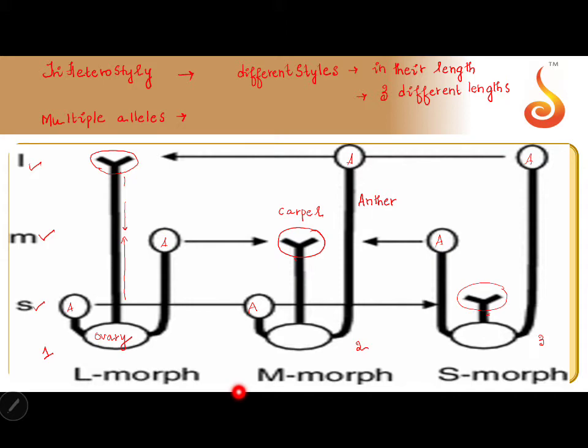These lengths are relative in the same species. Now I have the anthers also. In a flower which has a long morph of stigma, I have a medium height anther and a small anther. In the style with medium length, I have a long anther and a small anther. And in the third morphological variation, I see a long and medium anther, but a short stigma of the carpel.